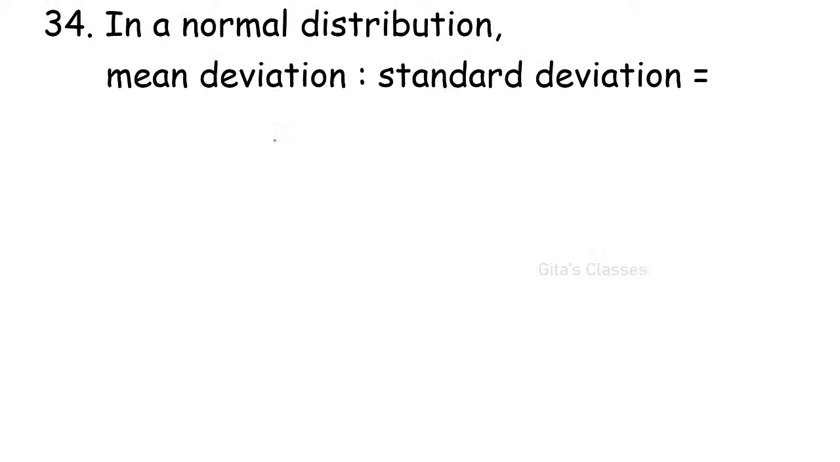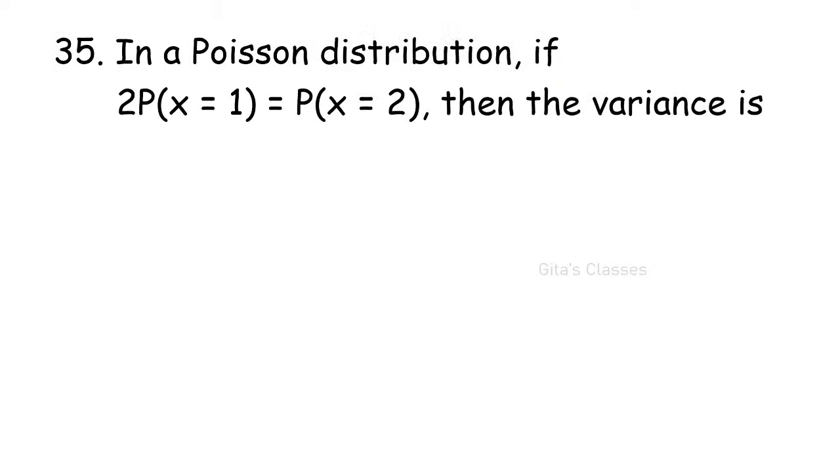Next one: in a normal distribution, mean deviation is to standard deviation is 4:5. I don't remember whether I have uploaded this video or not. It may be available. If it is not available, let me know and I will upload it. Mean deviation is to standard deviation is 4:5. This is an important value only for normal distribution.